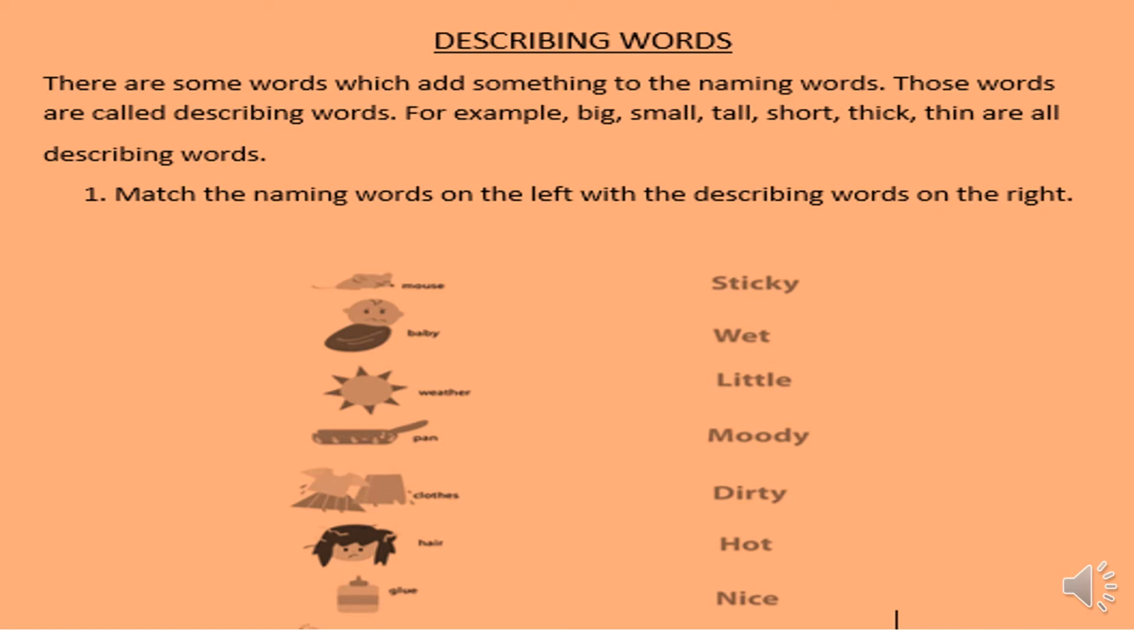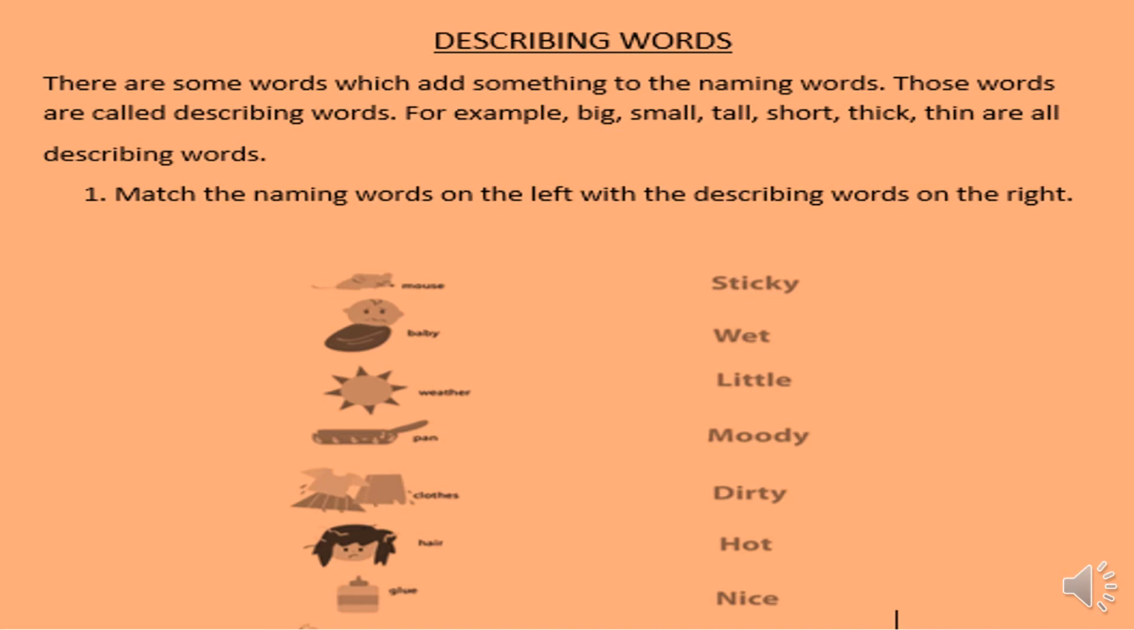I have given you the exercise: match the naming words on the left with the describing words on the right. First you see the naming words, that are mouse, baby, weather, pan, clothes, hair and glue. And in front of these naming words there are some words which are called describing words. For example, sticky, wet, little, moody, dirty, hot and nice.